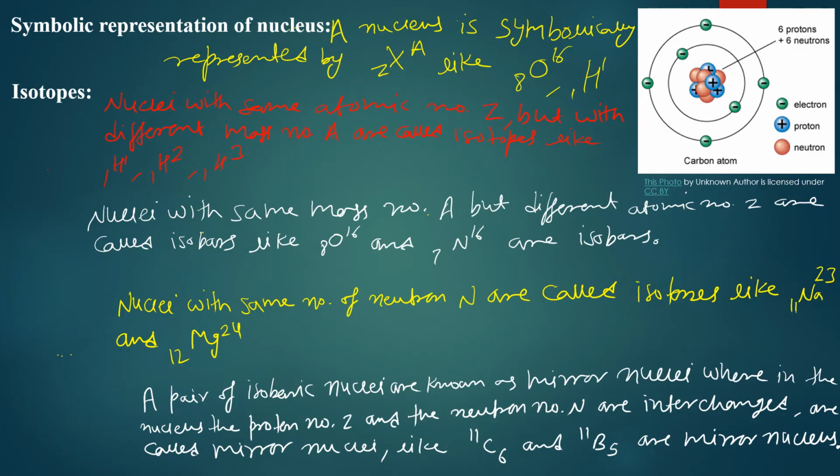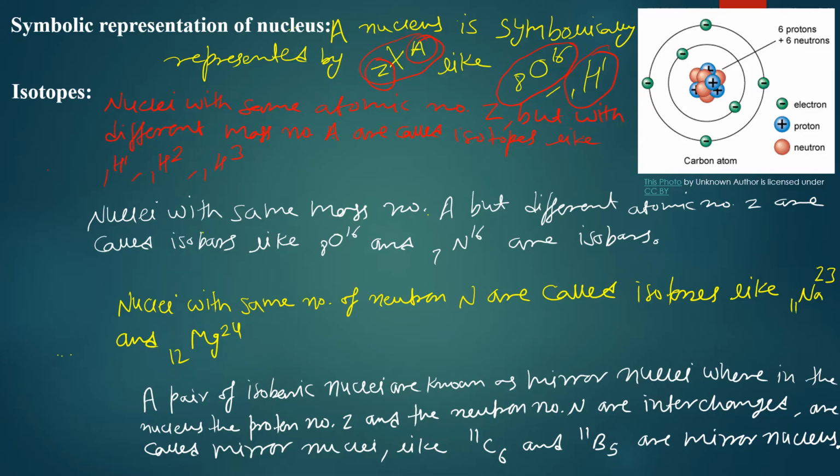So we can symbolically represent a nucleus by Z X A, where X is any arbitrary nucleus, Z represents the number of protons and A represents the number of nucleons within the nucleus, which is the number of protons plus the number of neutrons. Here are examples of two nuclei, the oxygen nucleus and the hydrogen nucleus. Now let's move to the isotope section.